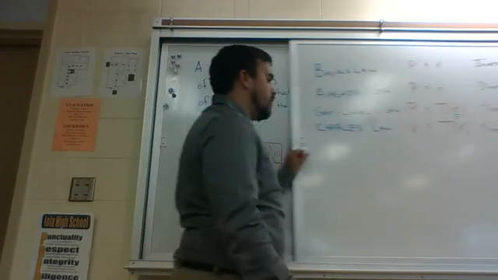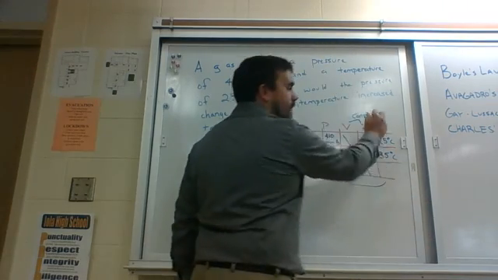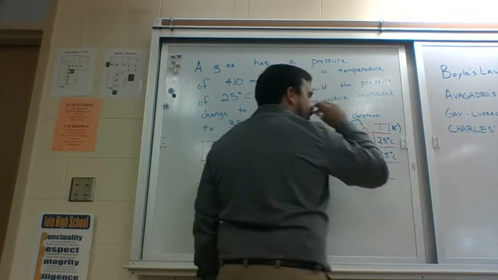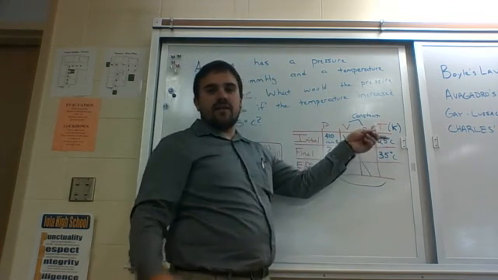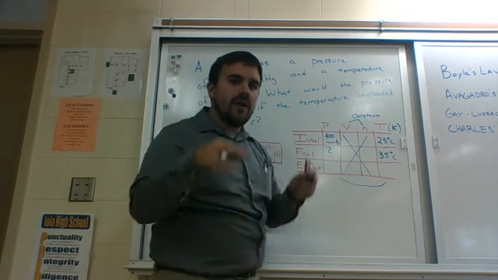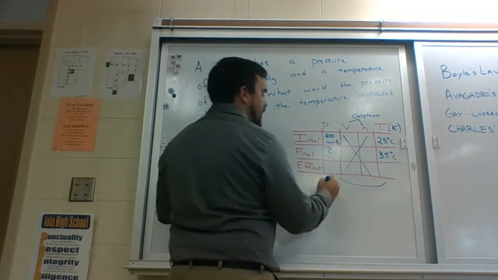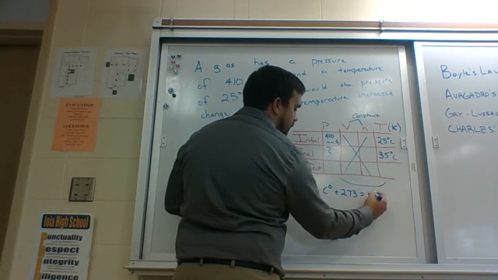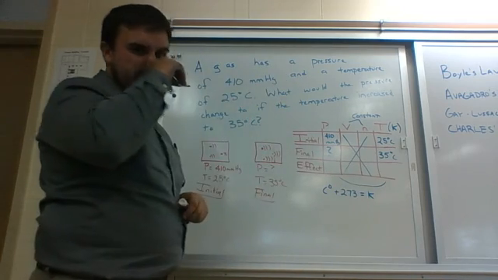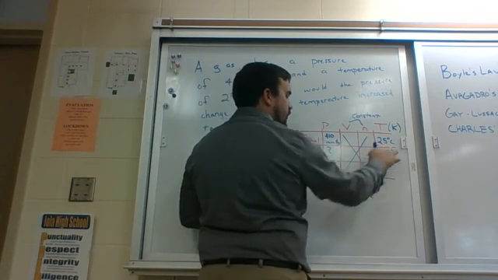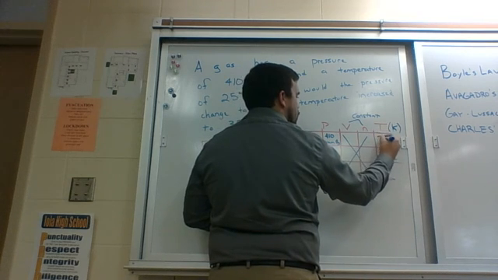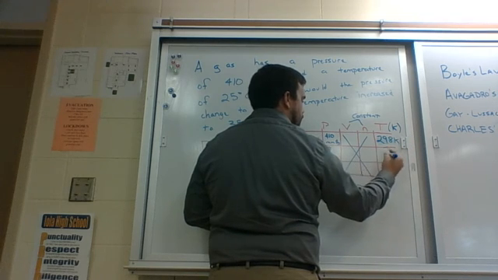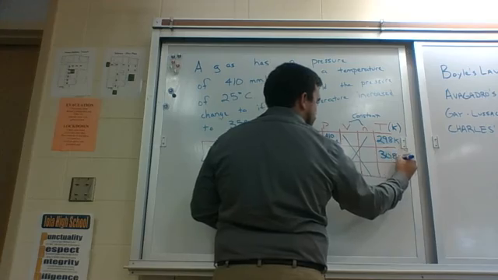So whenever I'm dealing with the ICE table, temperature is always in Kelvin, every single time. Right now I've got them in Celsius, so I need to quickly change them to Kelvin. The way that I do that is I take my Celsius degree and simply add 273 to that number. That should give me my Kelvin temperature. So 25 plus 273 comes out to be 298 Kelvin. 35 plus 273 is 308 Kelvin.